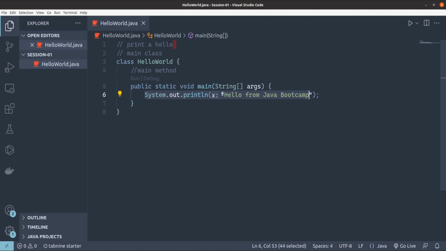Okay. Now, in case you are seeing this X over here, forget about it. This is actually just a template. I have used certain plugins, right? And it is being displayed due to those plugins, but actually it is only a parenthesis, then double quotation, hello from Java Bootcamp. So don't type this X colon, which is being displayed on the screen. Here also you can see run and debug are appearing. So these are options because of those plugins, right? These are just options, mere options.